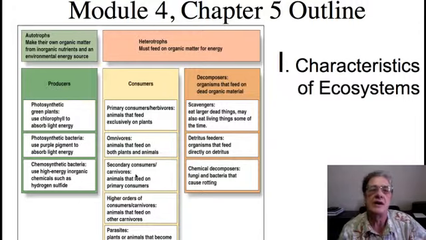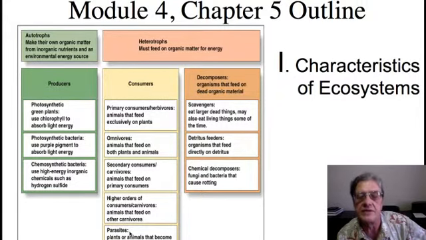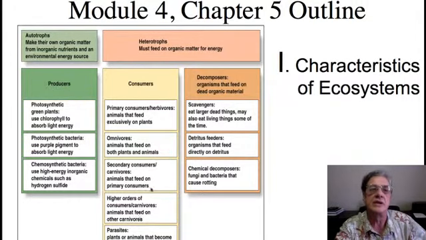We can go even higher up on this category into higher orders of consumers and carnivores that feed on the carnivores themselves. And then, interestingly enough, the highest order, if you will, of consumers are parasites that actually infect a host and feed directly off that host. And then, of course, we have an intermediate type of consumer called an omnivore.